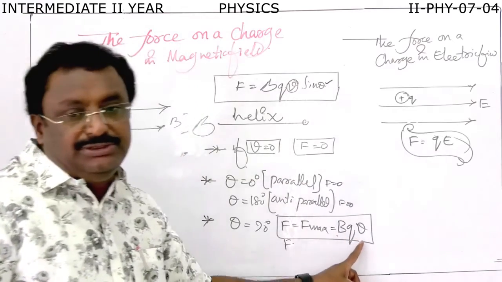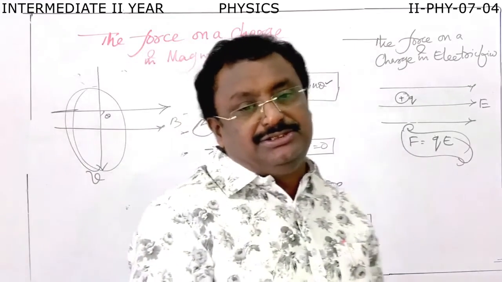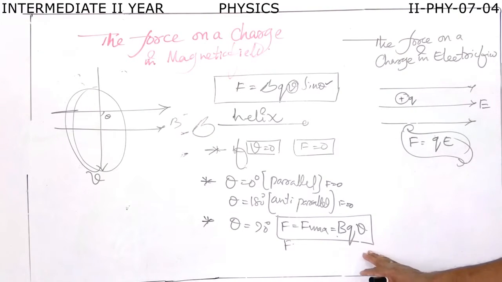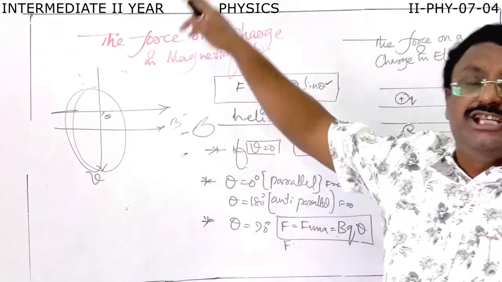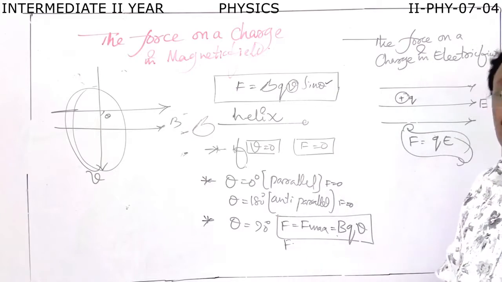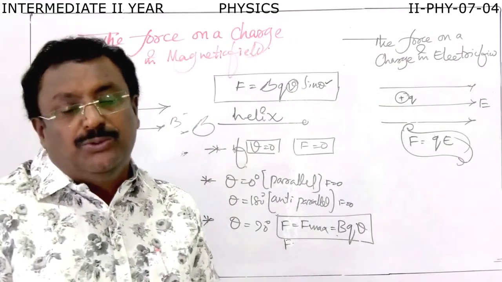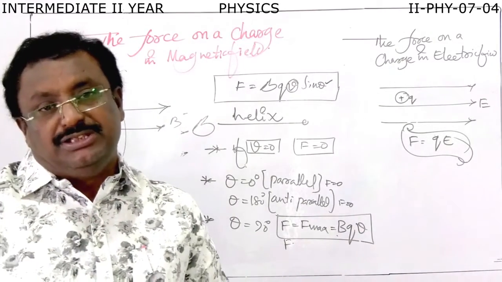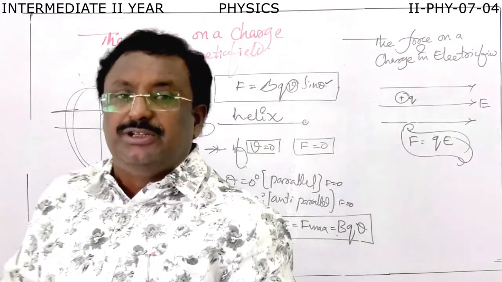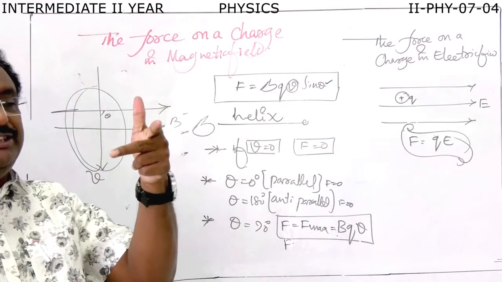Because of this force, the velocity of the electric charge does not change. The kinetic energy does not change. And no work is done by this force. But because of this force, the charge will move in the magnetic field in a circular path because of its direction. To know the direction of this force, there is Fleming's left hand rule. By applying Fleming's left hand rule, we can find the direction of the magnetic force in the magnetic field. According to Fleming's left hand rule, you take the left hand, first three fingers stretched mutually perpendicular like this.